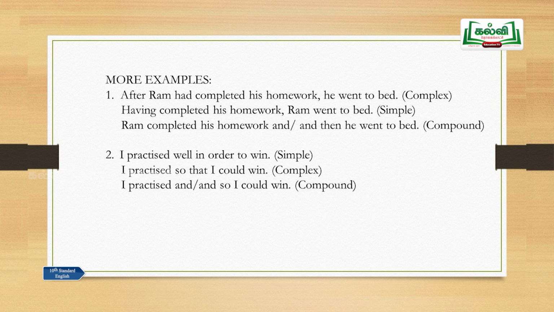And more examples are given here. I'll read out. After Ram had completed his homework, he went to bed. That is a complex sentence. Having completed his homework, Ram went to bed. That is simple. Ram completed his homework and he went to bed, or Ram completed his homework and then he went to bed. I practiced well in order to win. That is simple, because there is only one finite verb. I practiced so that I could win. That is complex. I practiced, main clause, so that I could win, that is a subordinate clause. That is a complex sentence. I practiced and I could win. I practiced and so I could win. That is an example for a compound sentence.